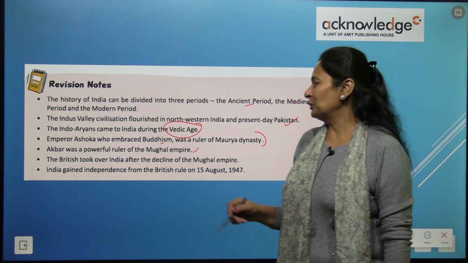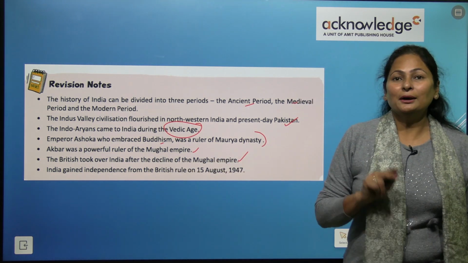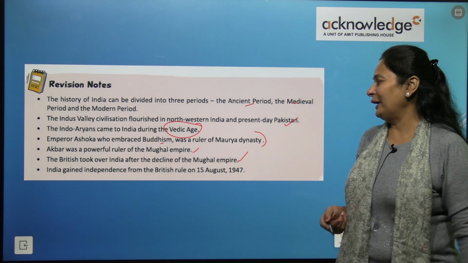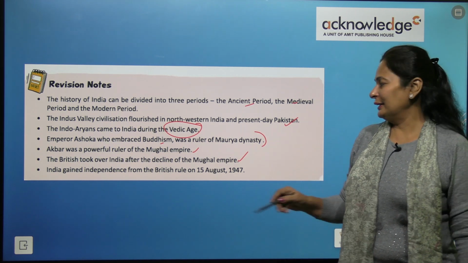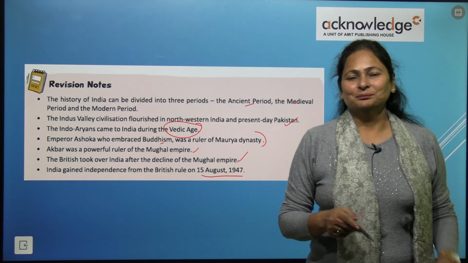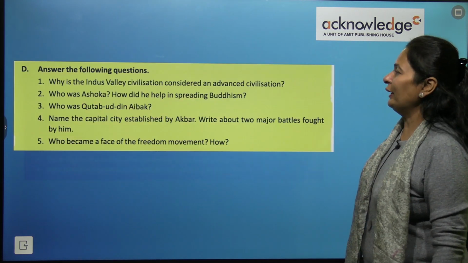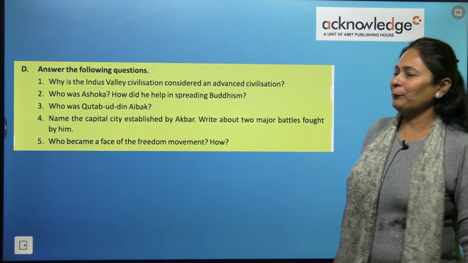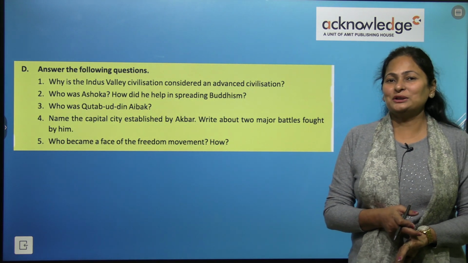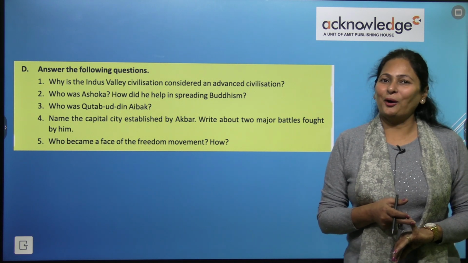The British took over India after the decline of the Mughal Empire, right? And we gained independence from the British on 15th August 1947, right kids? Have you understood? You need to remember this. This is Indian history, right? You need to remember this because you are a citizen of India.